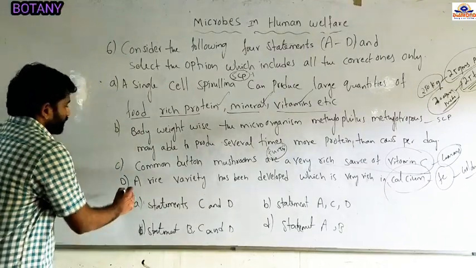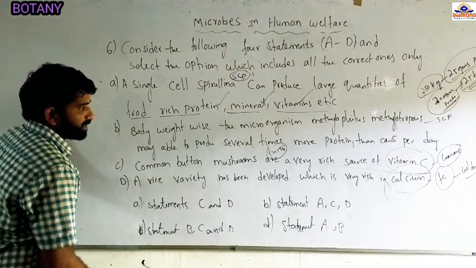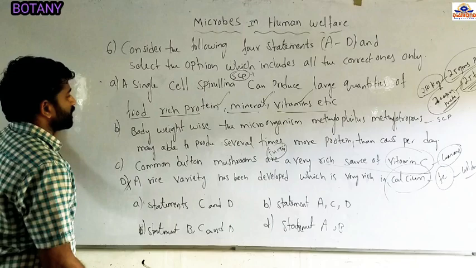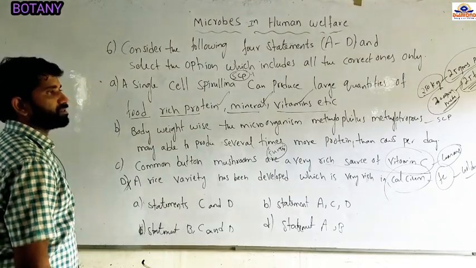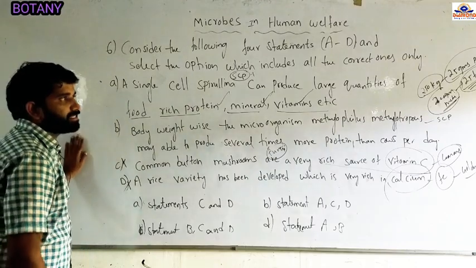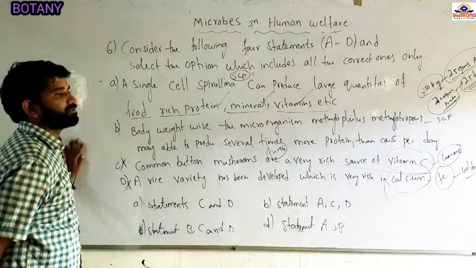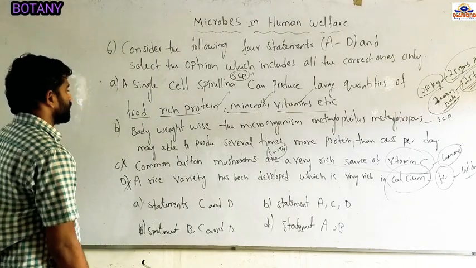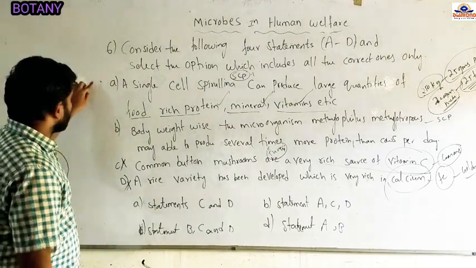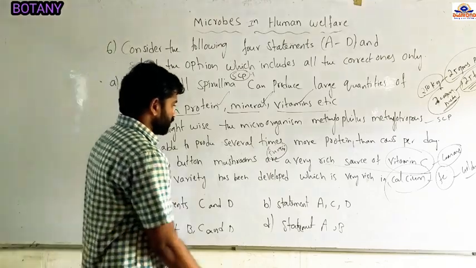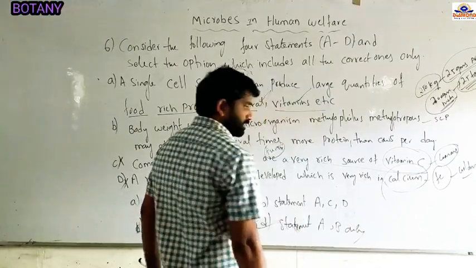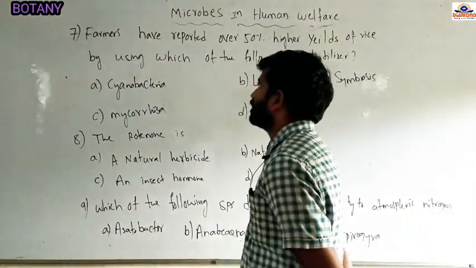Option D, this new variety of rice contains a high concentration of iron, but it is given as calcium. Mushroom is a fungus, and it does not contain a high concentration of vitamin C. So that's why options C and D are incorrect statements. Out of the given options, only A and B are correct. The answer is B. Next question.